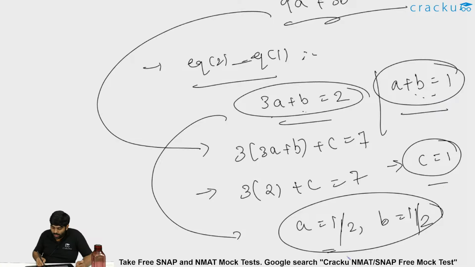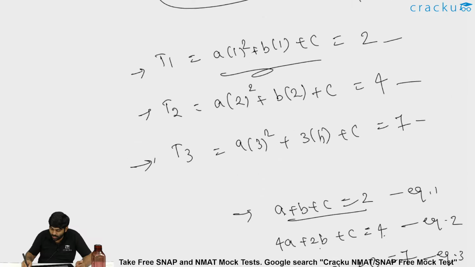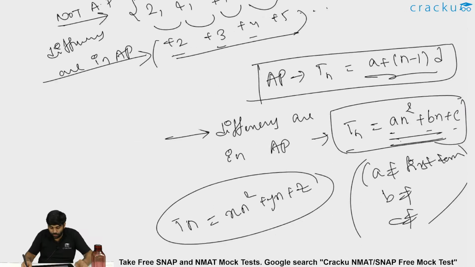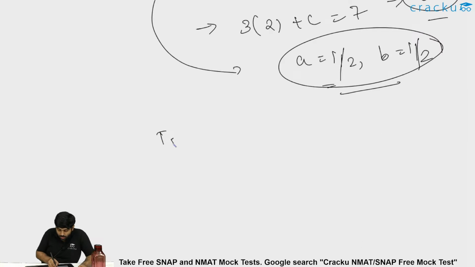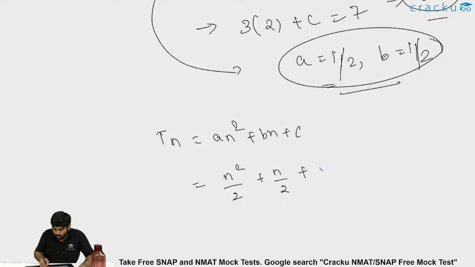So c is 1, a is 1 by 2, b is 1 by 2. This is what we figured out for the an square plus bn plus c format. So what is Tn now? You know, a is 1 by 2, b is 1 by 2, c is 1. So Tn is equal to an square plus bn plus c. This is equal to n square by 2 plus n by 2 plus 1, because a and b are 1 by 2 and c is 1.